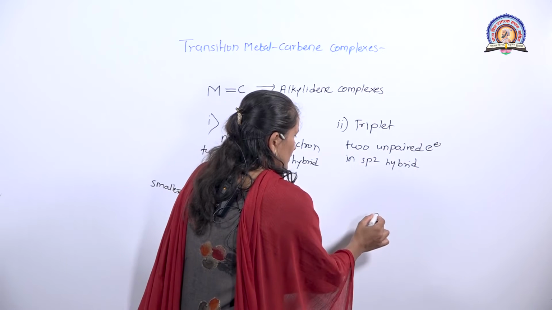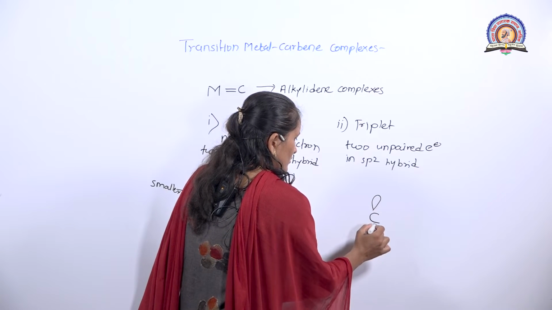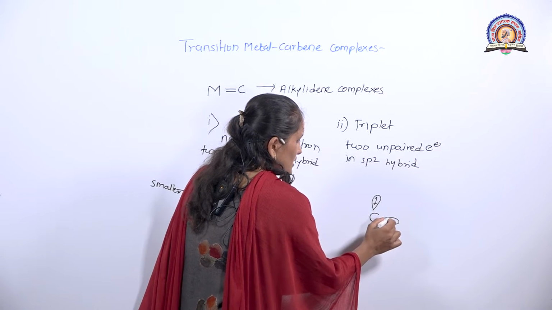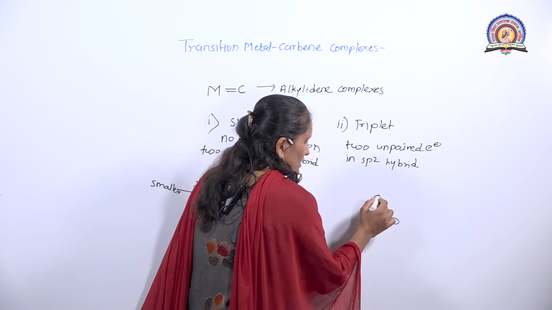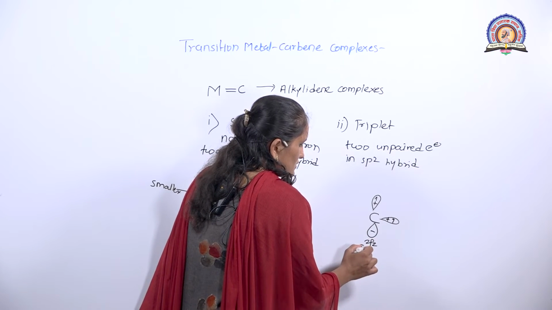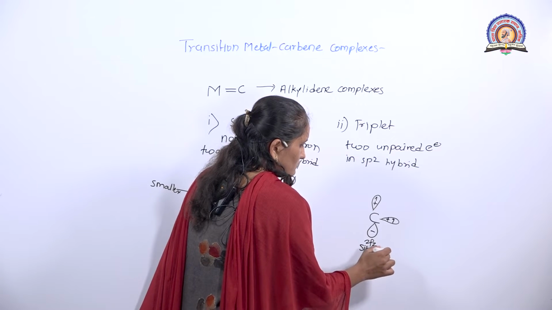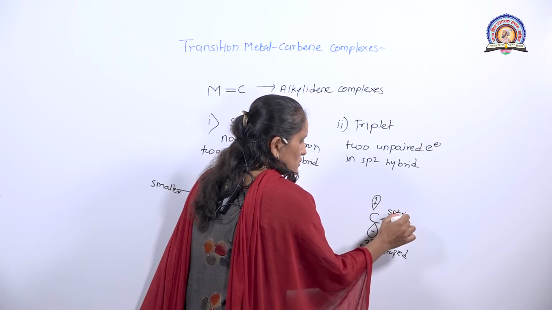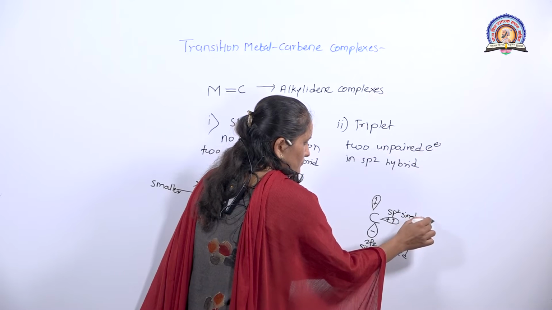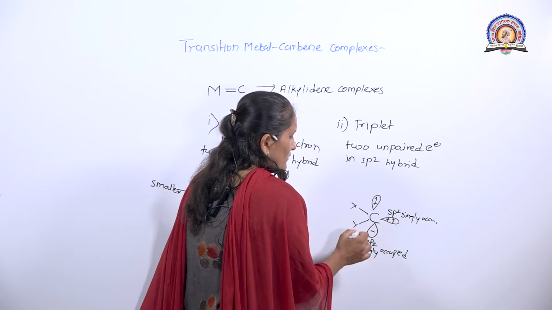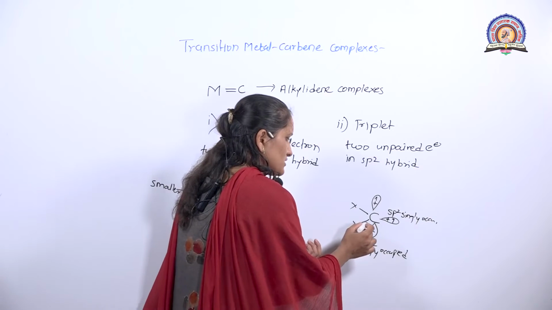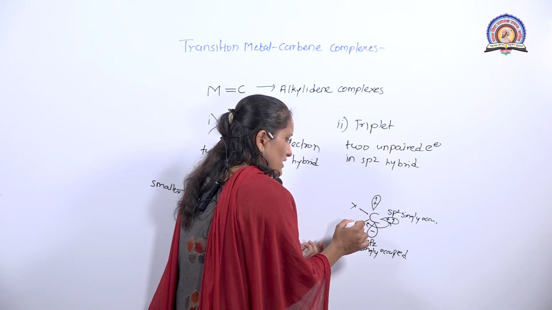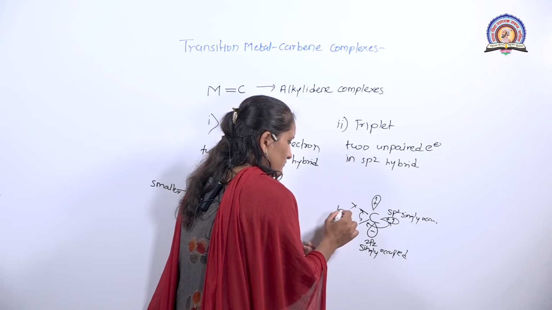In triplet carbene, the 2pz atomic orbital is singly occupied and the sp2 hybrid orbital is also singly occupied, and these are X and Y. Here the interelectronic repulsion is smaller, and therefore the X, carbon and Y bond angle is larger.